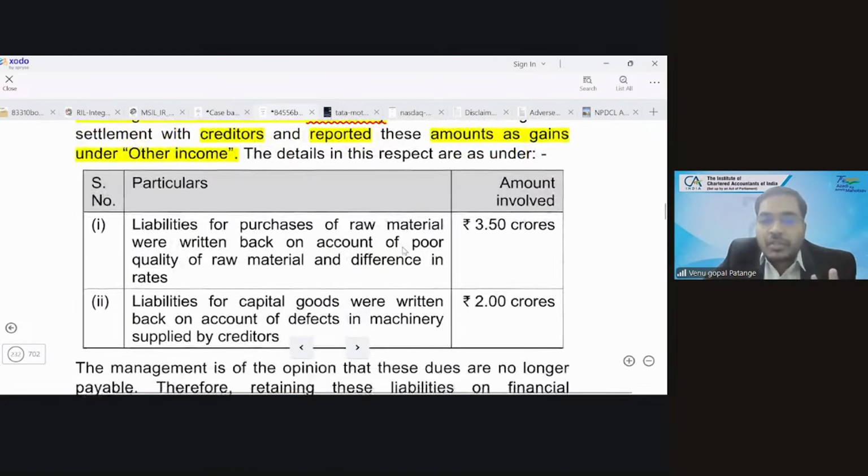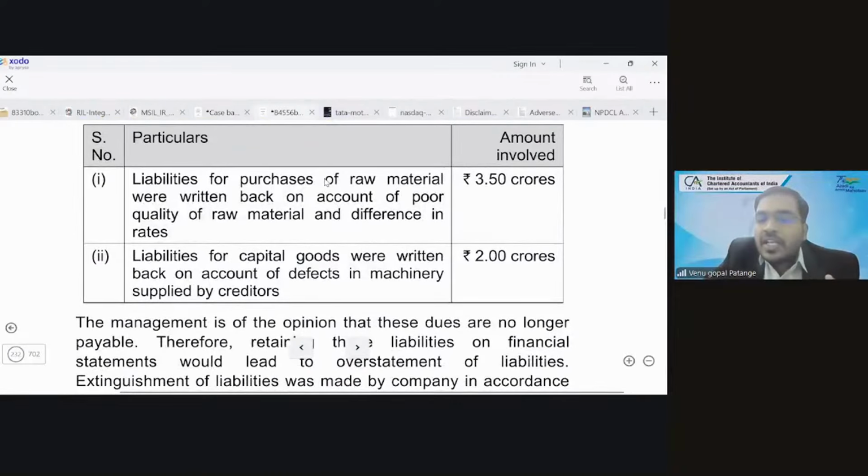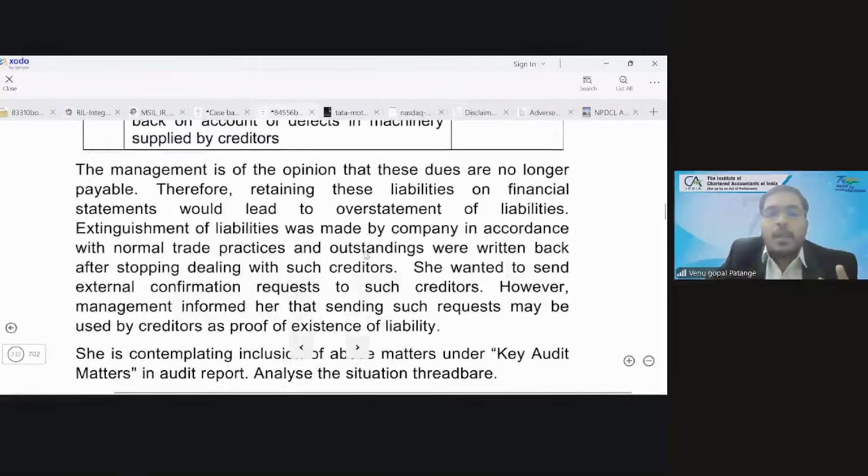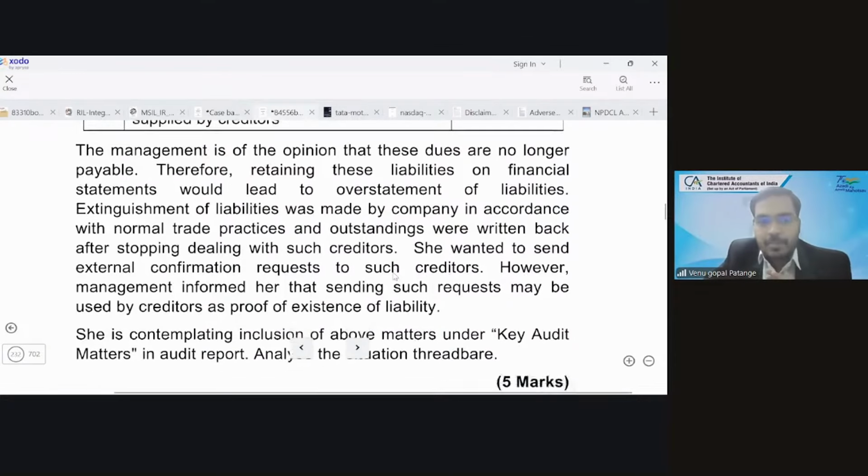How much? For raw materials, 3.5 crores. For capital goods, 2 crores. Total 5.5 crores. Management is of the opinion that these dues are no longer payable. Therefore, retaining these liabilities on financial statements would lead to overstatement of liabilities. Extinguishment of liabilities was made by the company in accordance with normal trade practices, and outstandings were written back after stopping dealing with such creditors.